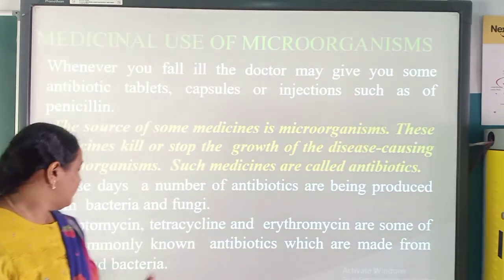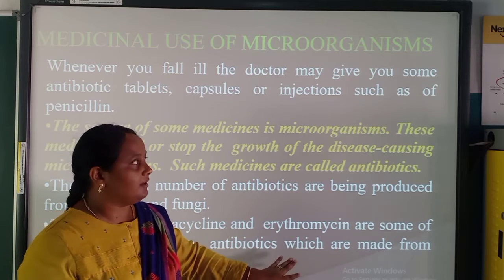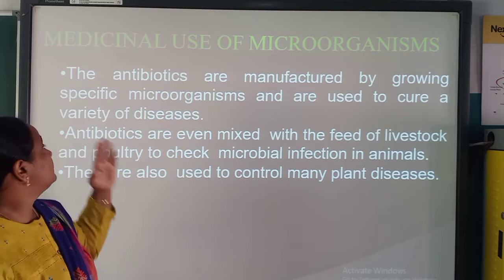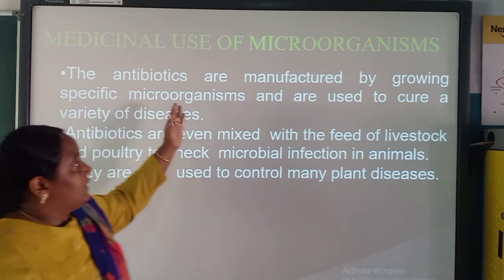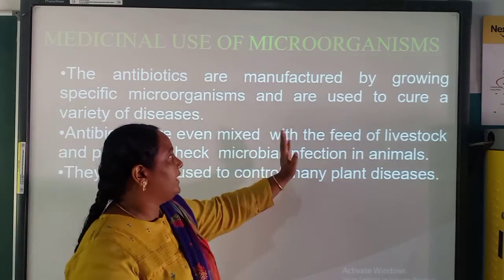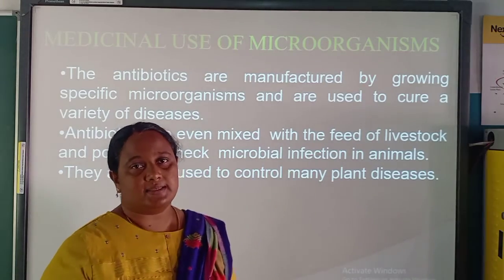Commonly known antibiotics are used for fungal or bacterial infection. Now we are discussing about antibiotics manufactured by growing specific microorganisms and used to cure a variety of diseases.